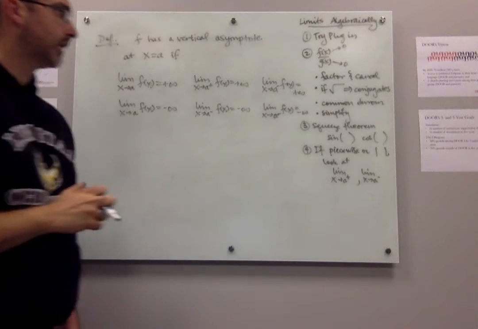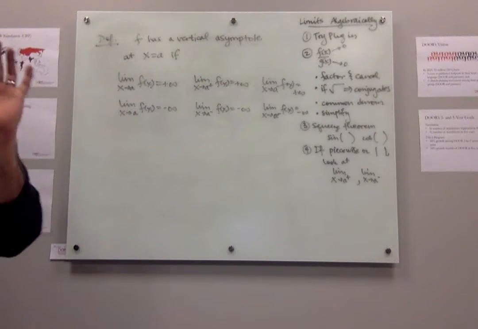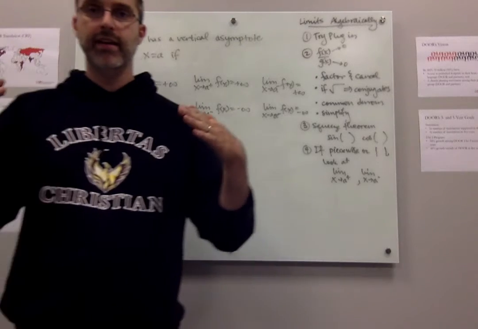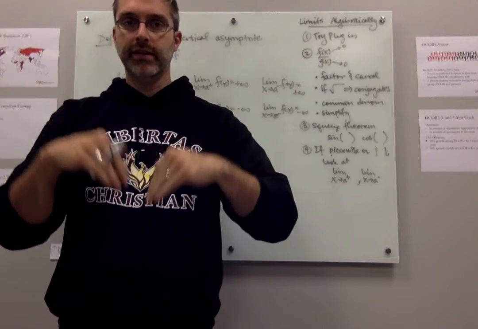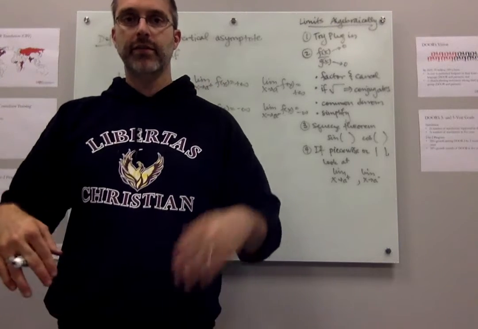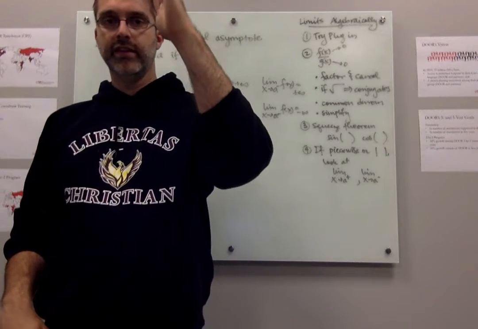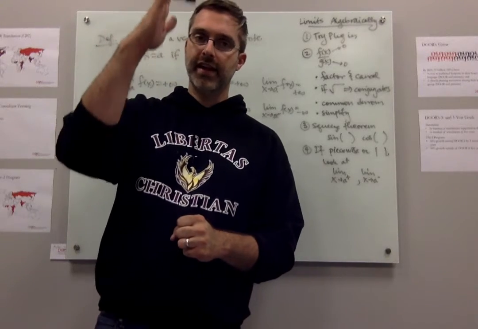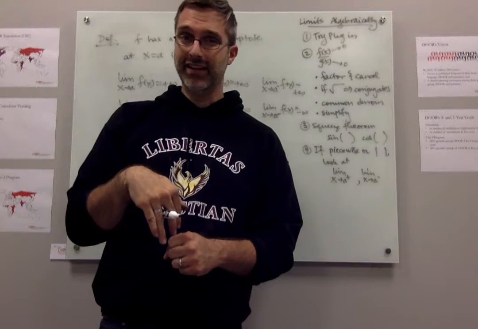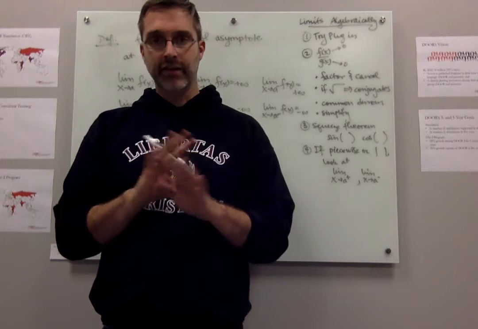Okay? So if any of these 6 things happens, so if you get overall limits positive infinity, overall limits negative infinity, from the right side it's positive infinity, from the right side it's negative infinity, or from the left side it's positive infinity, or the left side it's negative infinity, you're going to get a vertical asymptote.